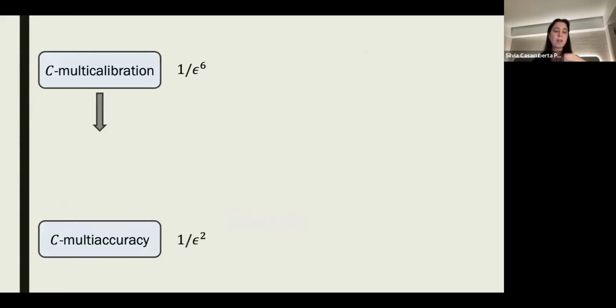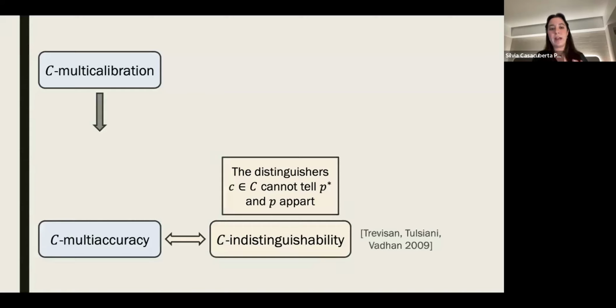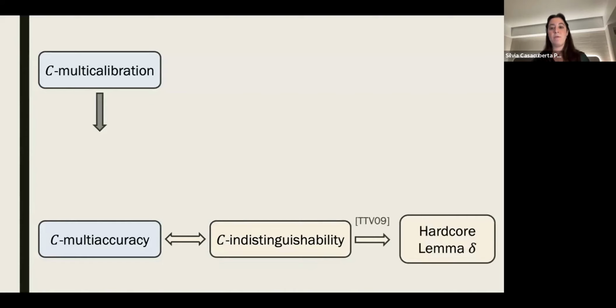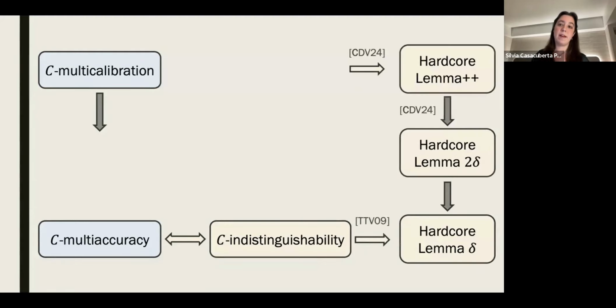So to recap, from the multi-group fairness framework, we have these notions of multiaccuracy and multicalibration. Multiaccuracy turns out to be equivalent to the notion of C-indistinguishability from complexity theory. From it, we can prove the hardcore lemma with density delta, as shown by Trevisan, Tulsiani and Vadhan. In previous work by Casacuberta, Dwork, and Vadhan, we showed that from multicalibration, we could get a stronger form of the hardcore lemma, which would then imply the original hardcore lemma with density 2 delta. So multicalibration does allow us to get the optimal 2 delta size of the hardcore set.